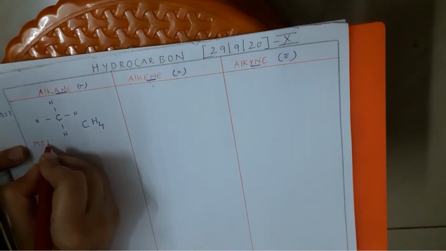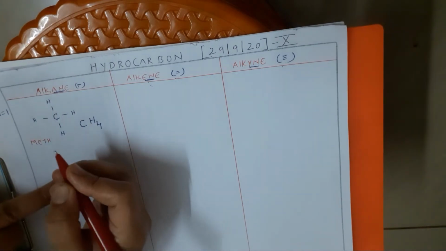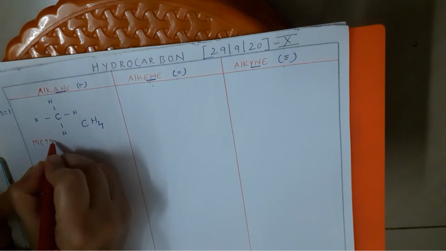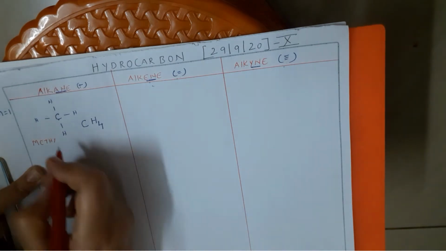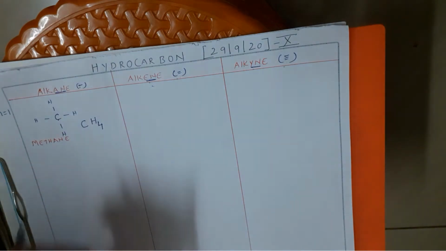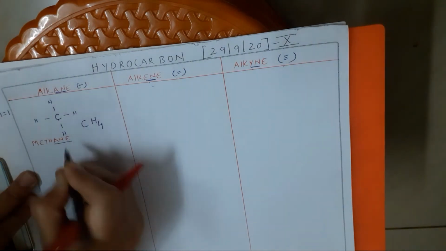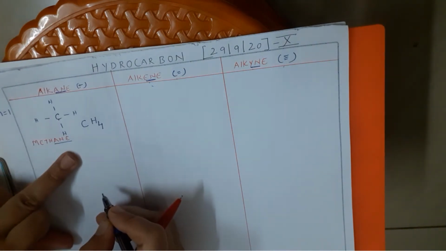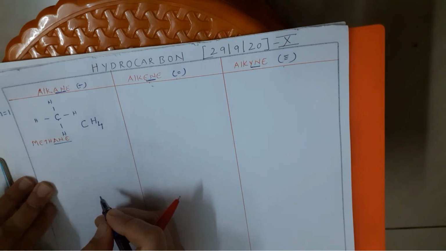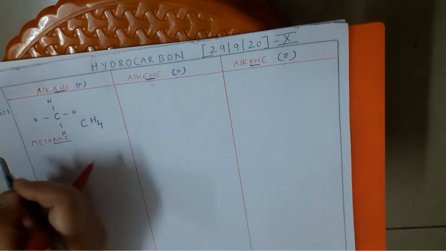Okay, children. Now the root word of the single carbon hydrocarbon is meth. What is it, children? Meth. And since it's a saturated hydrocarbon, my ending will be what? Ane. So the full name is what? Methane. Meth plus ane, where meth means only one carbon. Okay, one carbon would be present. Clear, children?